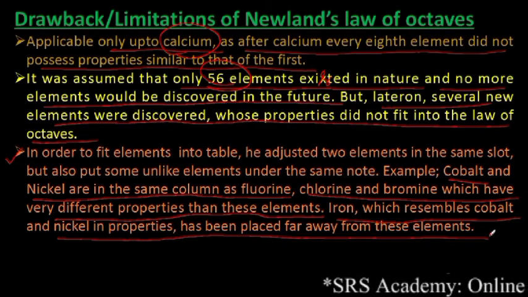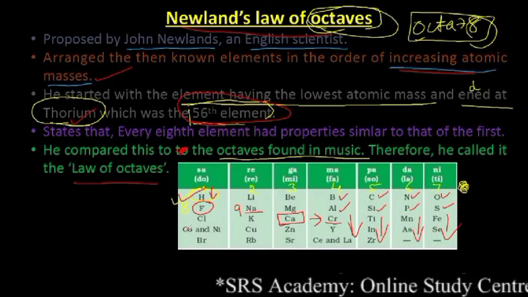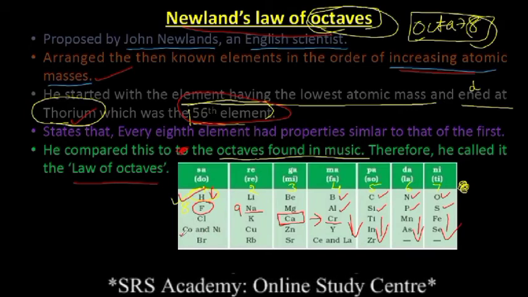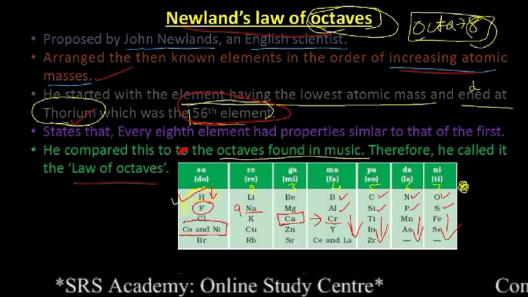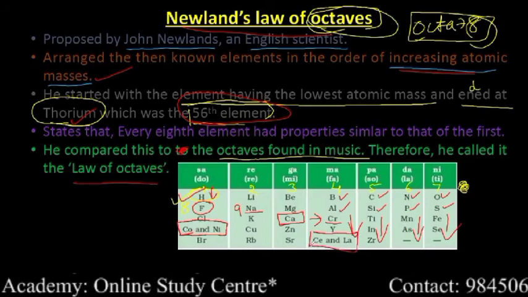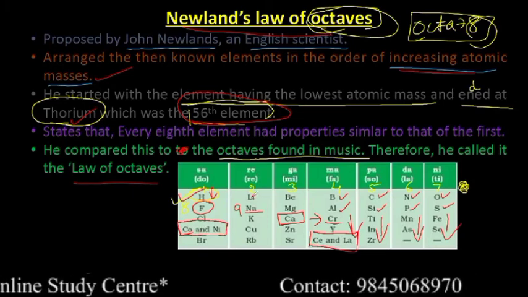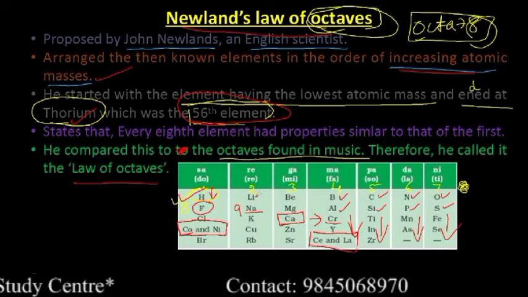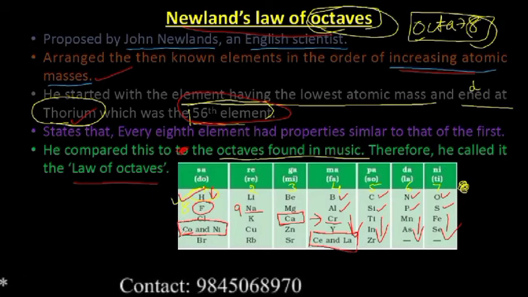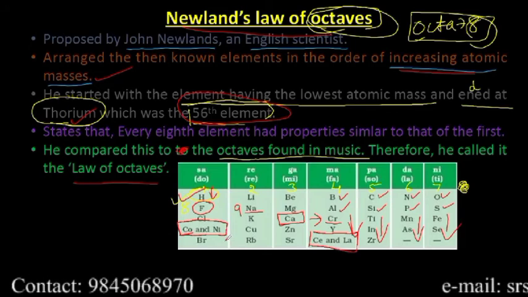So we will look into that in the table. See here. To adjust the table, he kept two elements in the same note. See, in this position, he kept two elements. In the remaining positions, only one element per place, that means for one note. But here in the same note, he kept two elements in a single place. This is the first drawback.